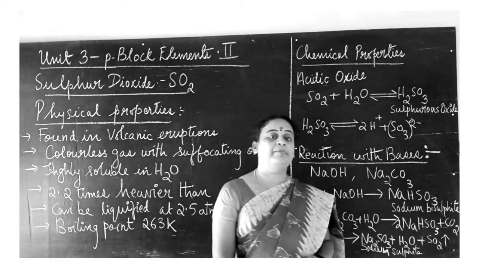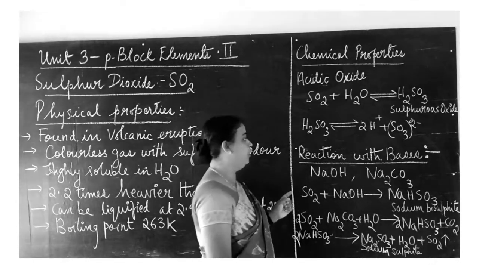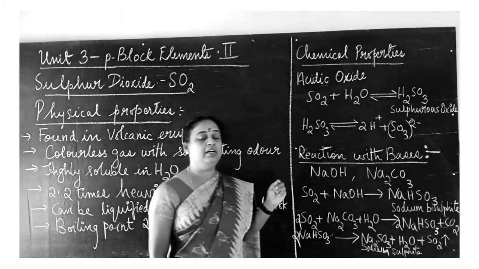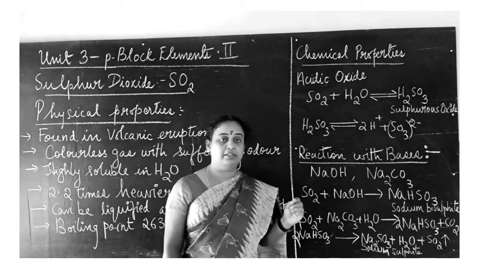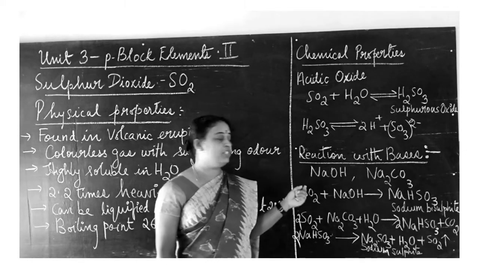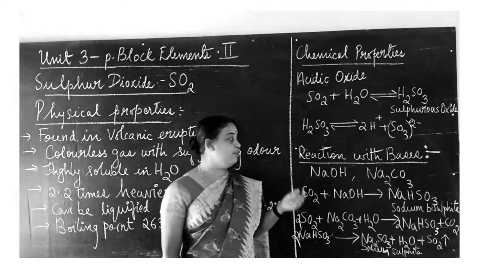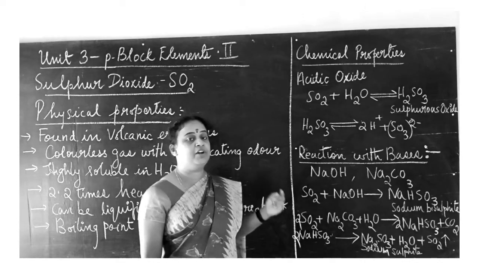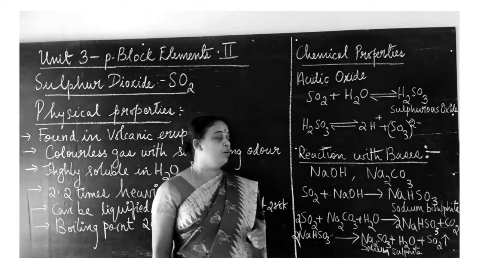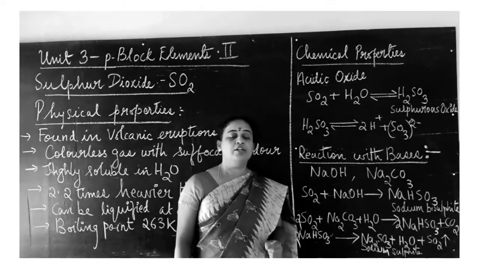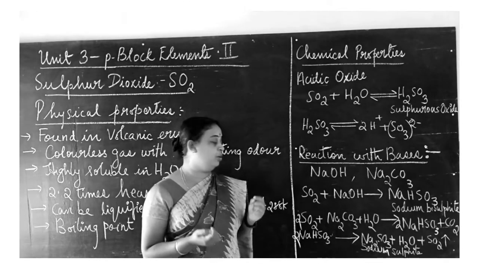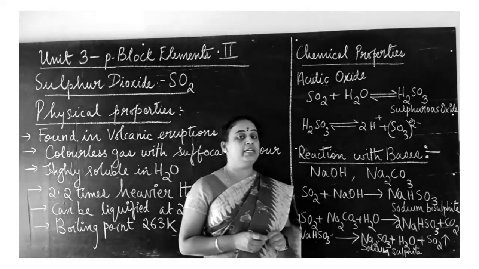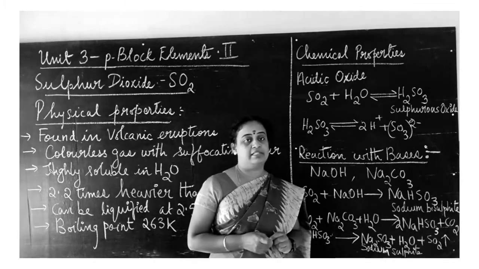This is the reaction of sodium hydroxide and sodium carbonate with sulfur dioxide.